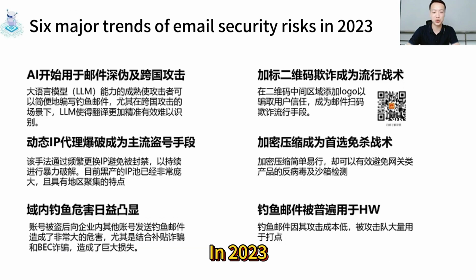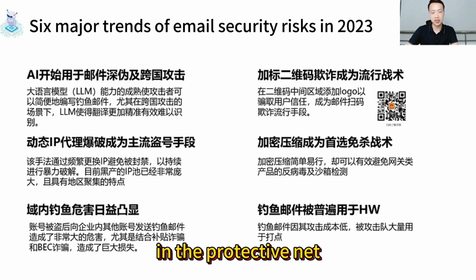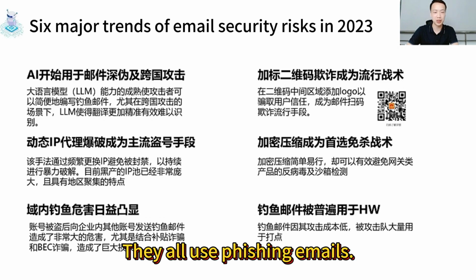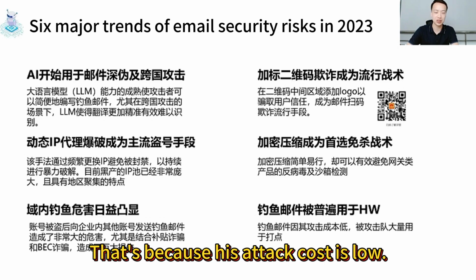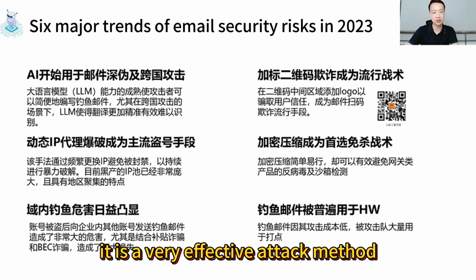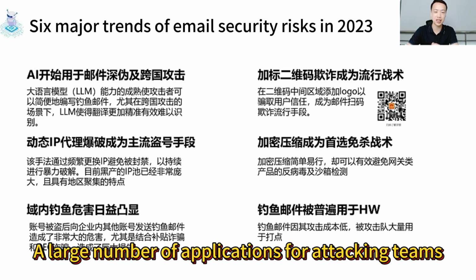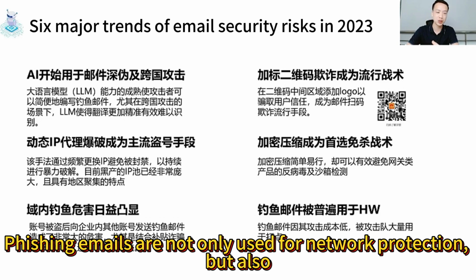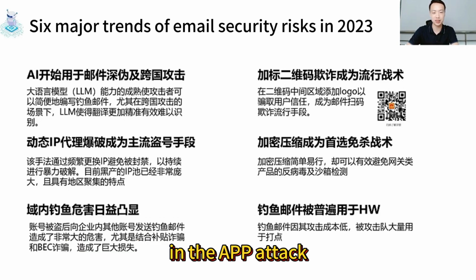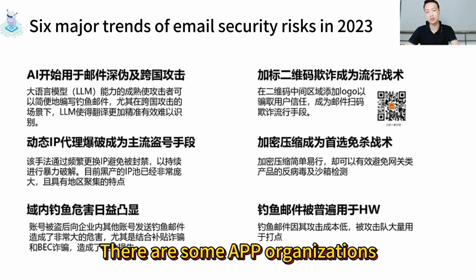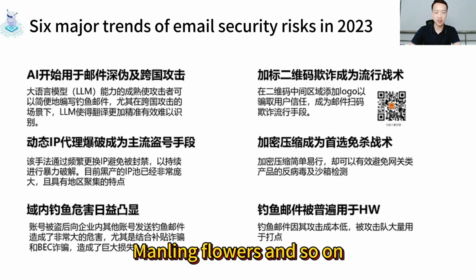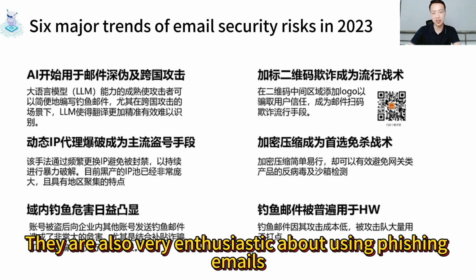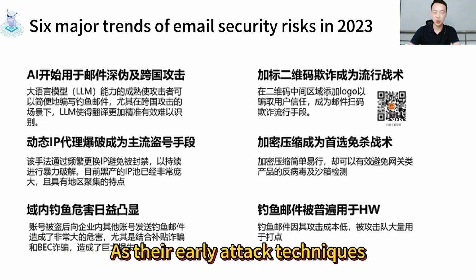The last trend is that phishing emails are commonly used in the protective network exercises. In 2023, in the protective network exercises, basically all the red teams used phishing emails, because the attack cost is low and it's easy to succeed. It is a very effective attack method, used by a large number of attacking teams. Phishing emails are not only used in network protection exercises, but also in APT attacks. There are some APT organizations, like White Elephant, Manling Flower, and so on. They are also very enthusiastic about using phishing emails as their early attack technique.